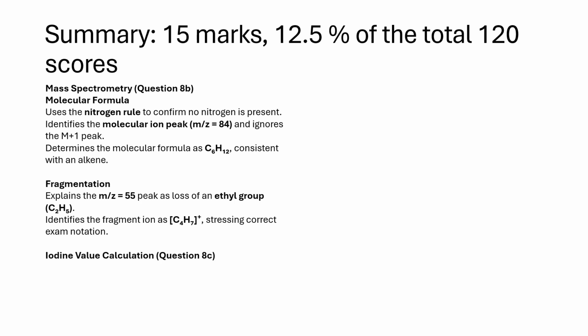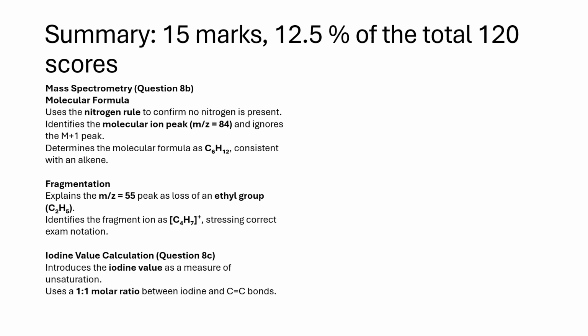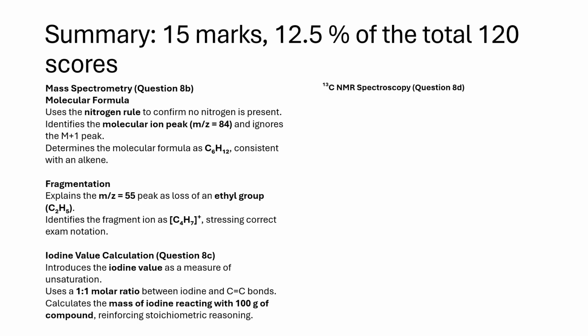Iodine value calculation, question 8c, introduces the iodine value as a measure of unsaturation. Uses a 1:1 molar ratio between iodine and C=C bonds. Calculates the mass of iodine reacting with 100 g of compound, reinforcing stoichiometric reasoning.